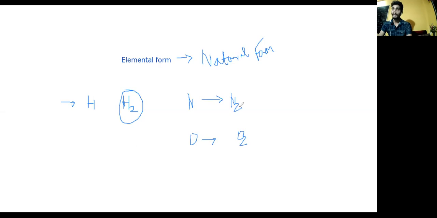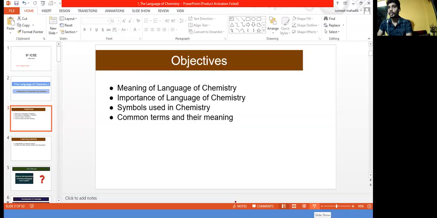Let's discuss now what we have learned from this. In this session, we have learned about these 4 points, that is the meaning of the language of chemistry.